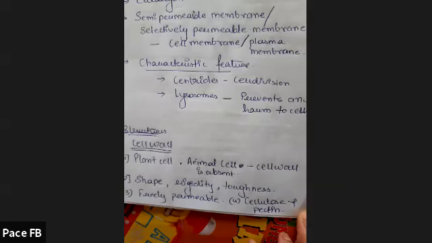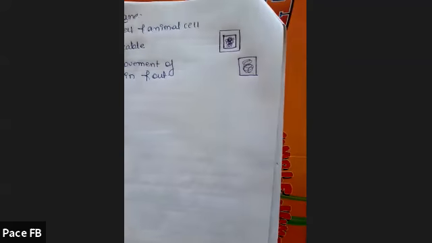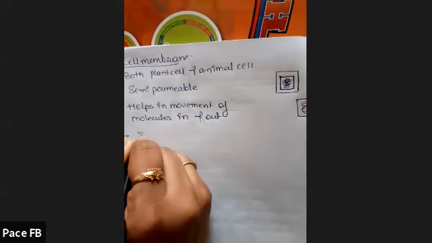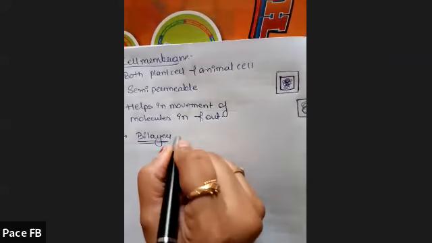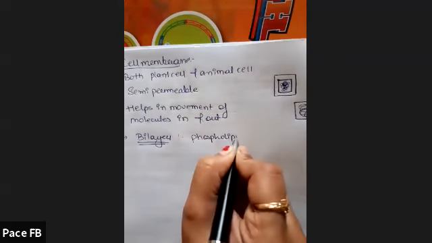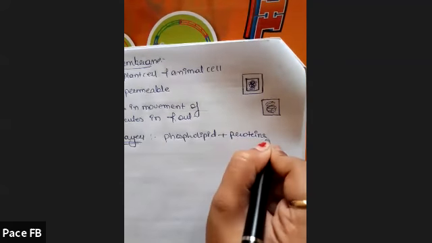Now, can we move on? I hope major doubts are being solved by me. A little more about the structure of the cell membrane. Yes, so the cell membrane structurally is a bilayer, like a sandwich. It is a bilayer model made up of phospholipids, that is fats, and proteins. Okay, it is made up of fats and proteins.